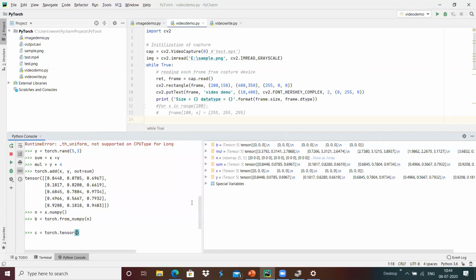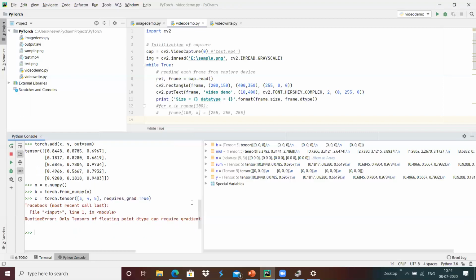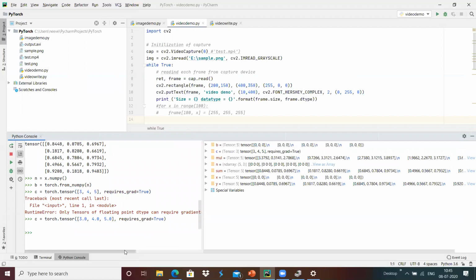torch dot tensor, and I'm going to provide the data over here, 3, 4, 5, and then I can give requires_grad equals true over here, which makes the tensor track gradients. Values 3.0, 4.0 and 5.0, yeah, it has been created.